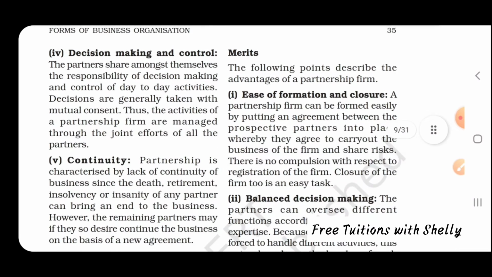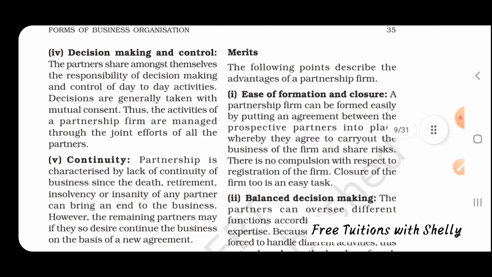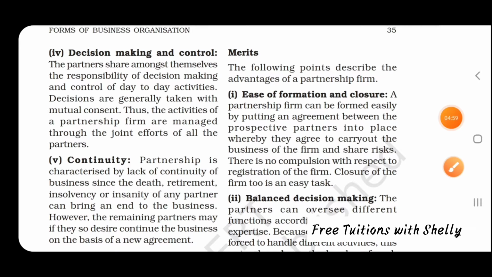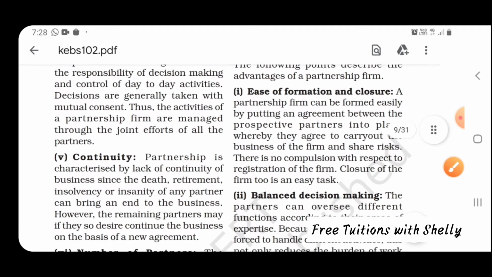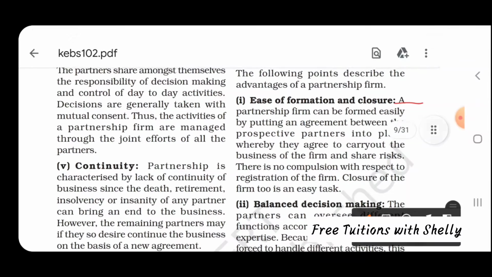Next, we are going to look at the merits. The first is ease of formation and closure. A partnership can be formed easily by an agreement between the partners, whereby they agree to carry out the business of the firm and share risk, and there is no compulsion with respect to registration of the firm. Closure of the firm too is an easy task. So, like a sole proprietorship, the formation and closure of a partnership business is easy.